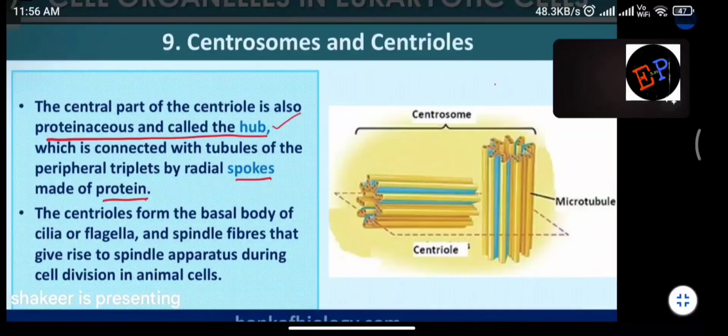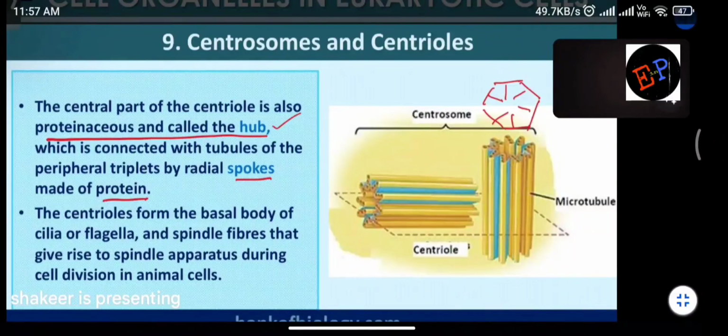It means for example, this will be the shape, no ma, approximately. From each triplet also again you can find some spokes which are coming out. Okay, and all these spokes, they are connected inside the hub. And what is the hub? The region inside the centrosome which is made up of proteins. Clear? So the centrioles form the basal body of cilia and flagella, and spindle fibers that give rise to spindle apparatus during cell division in animal cell.